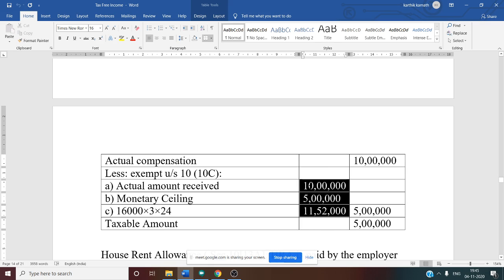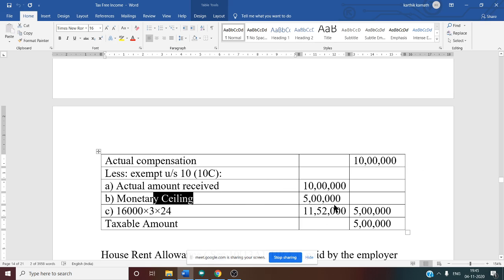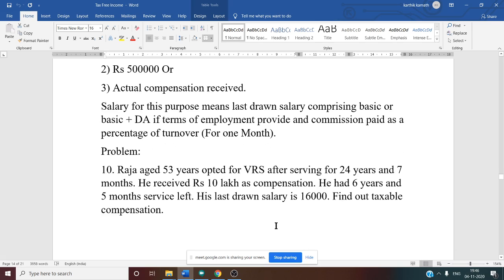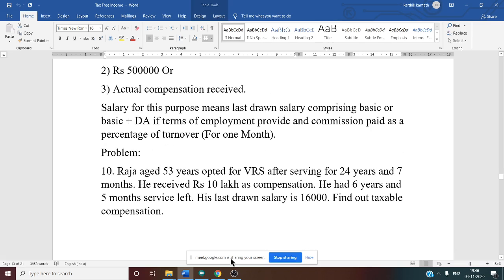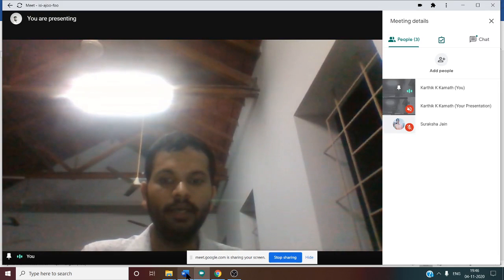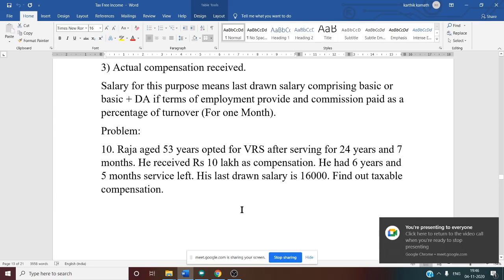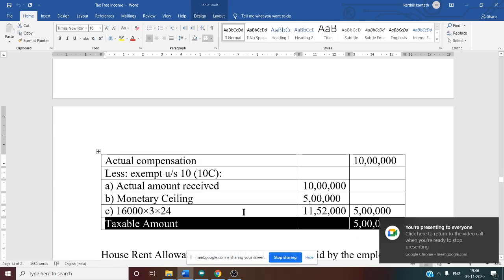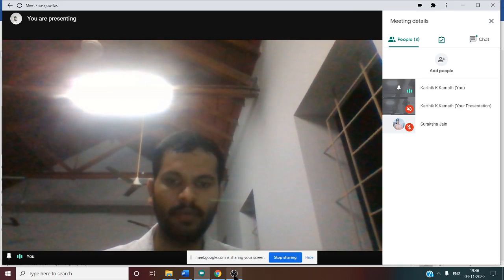Now you have these three. Among these, whichever is least is exempt. Which is least? The second point, the monetary ceiling of 5 lakh, is least. So 5 lakh is exempt. The remaining is taxable. From the actual compensation, deduct 5 lakh, and you will get the taxable amount as 5 lakh. So this is how you solve the problem regarding voluntary retirement compensation. Yes, so this is problem number 10. Any doubt regarding this problem, Suraksha?